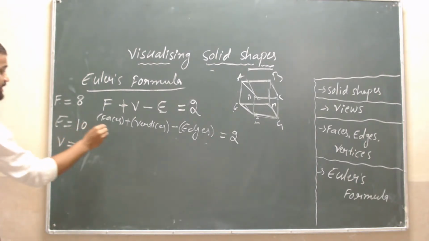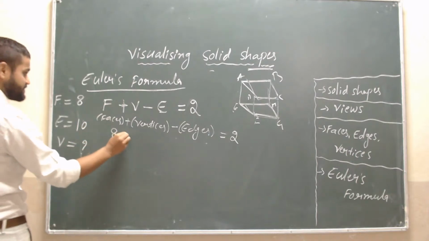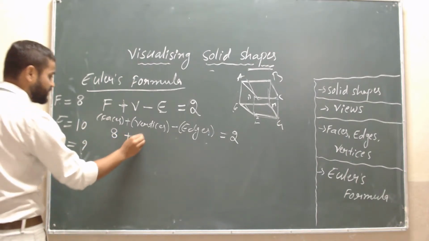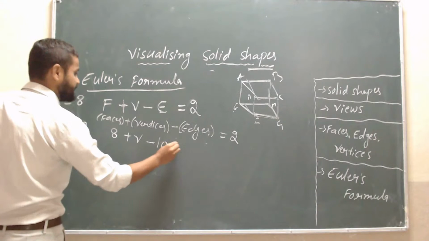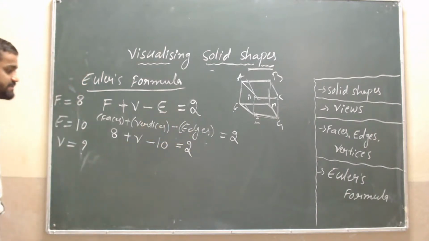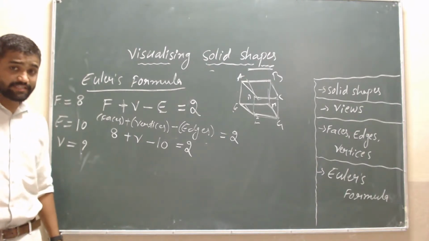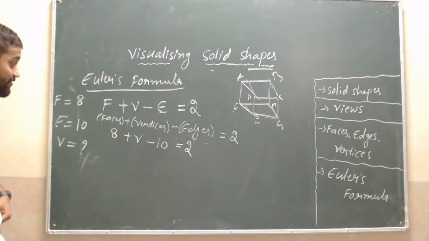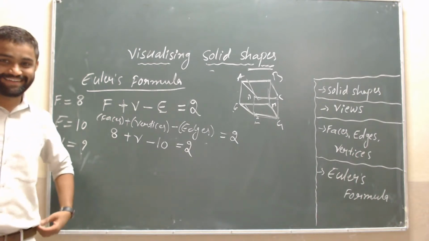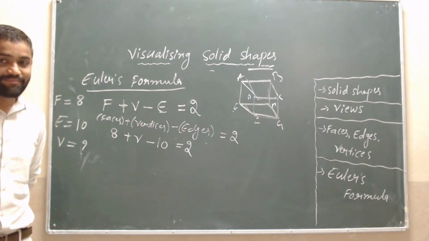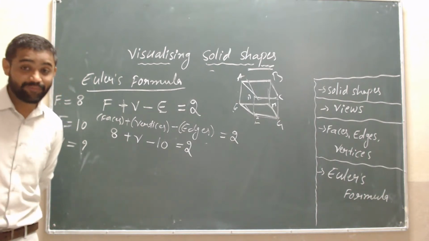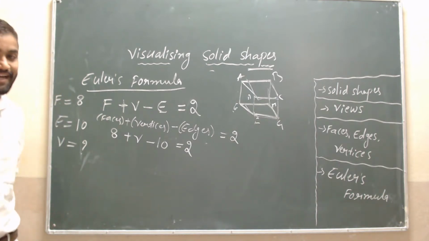So I will substitute here 8 faces plus V, which we don't know, minus 10 is equal to 2. Rajat, check it once again. Sure? 4 is the right answer? Yes, many of them are giving the correct answer. They are telling that vertices are 4.